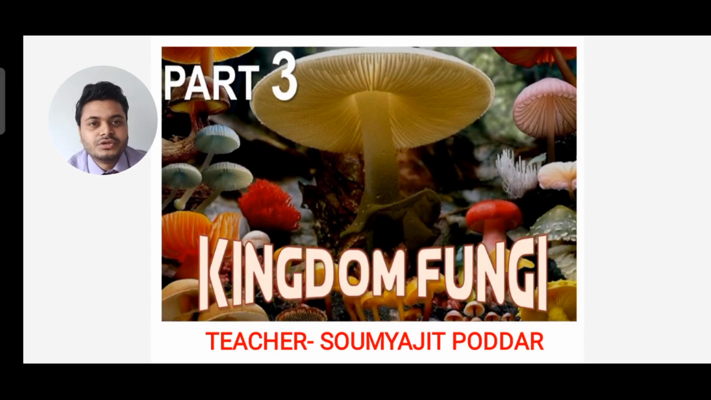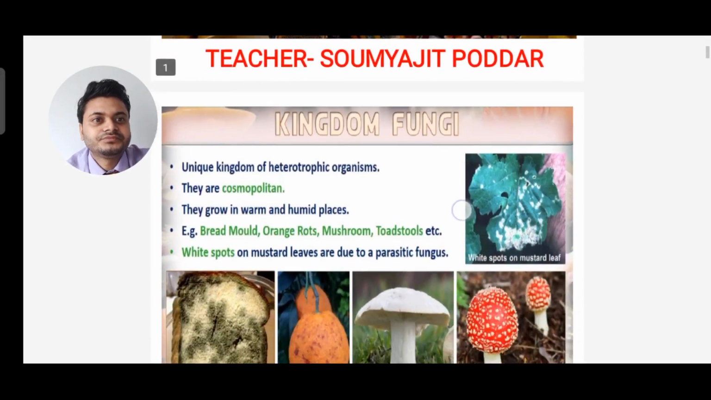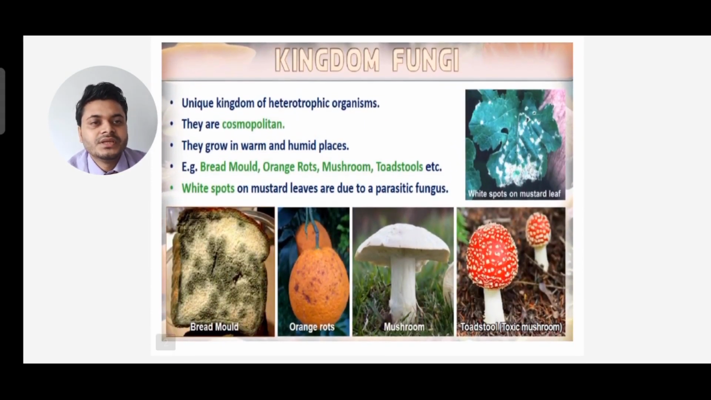So let's start with the topic fungi, that is kingdom fungi. Now in the kingdom fungi, we'll see these characteristics. You can see below a lot of fungi figures are given. One is bread mold, orange rot, mushrooms, toadstool, that is toxic mushroom, white spot on mustard leaf. So there are many non-edible fungi and few are edible fungi. Edible fungi are called mushrooms.